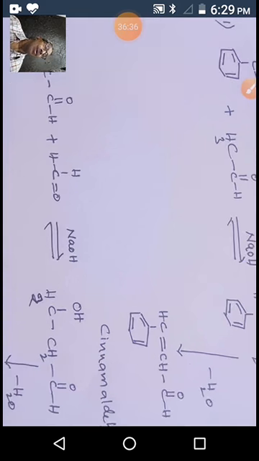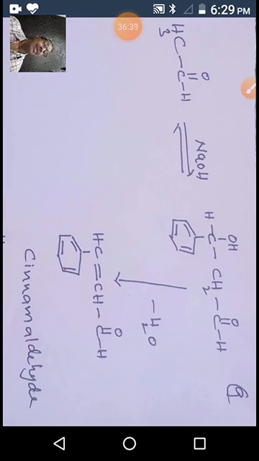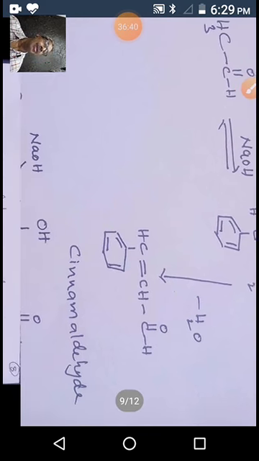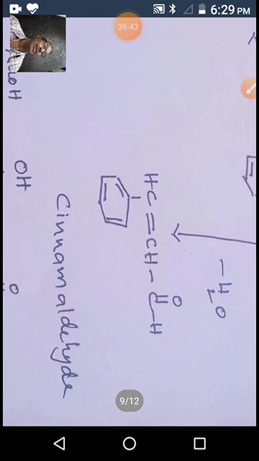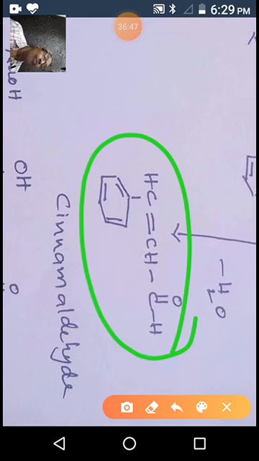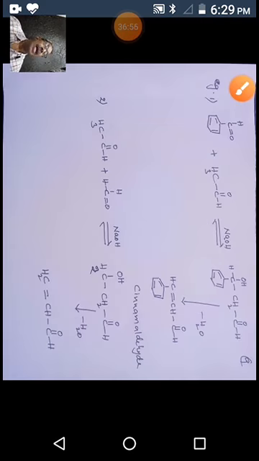This product easily undergoes dehydration reaction giving cinnamaldehyde. This is cinnamaldehyde. It is also an alpha-beta unsaturated carbonyl compound, an aromatic compound. So the reaction between benzaldehyde and acetaldehyde in basic condition, in presence of hydroxide, gives cinnamaldehyde. It's an example for crossed aldol reaction.